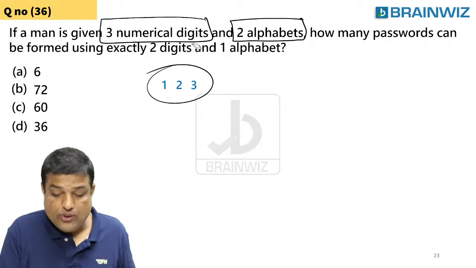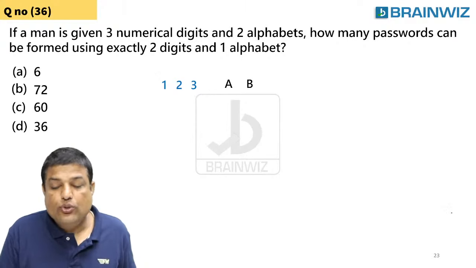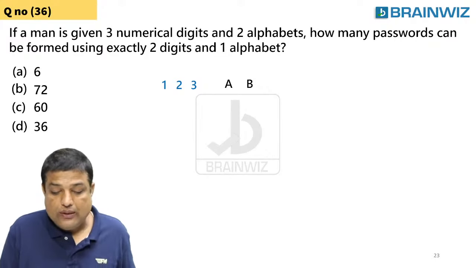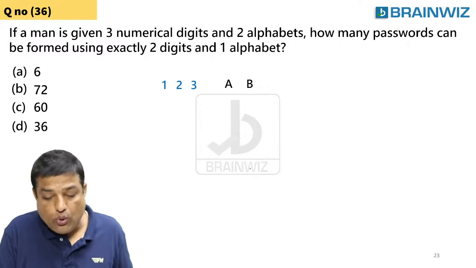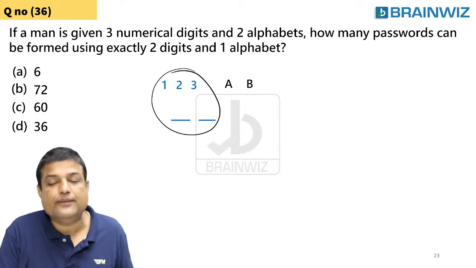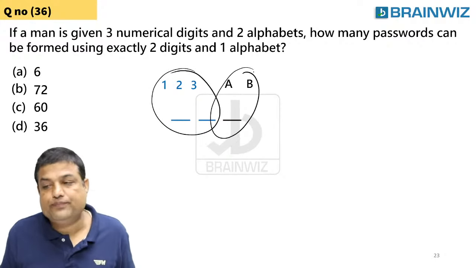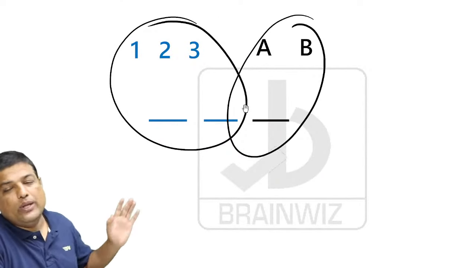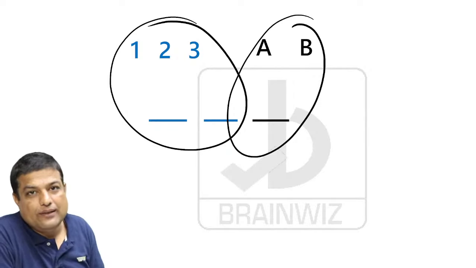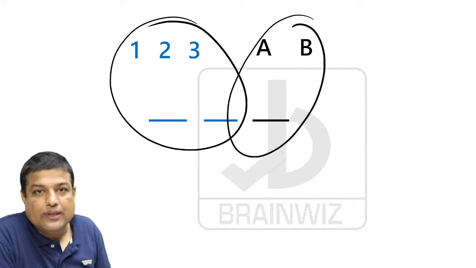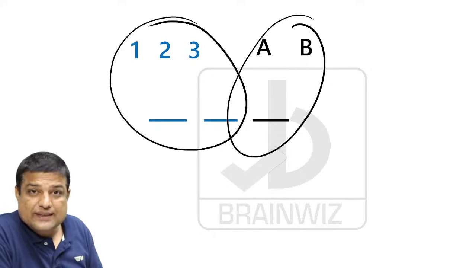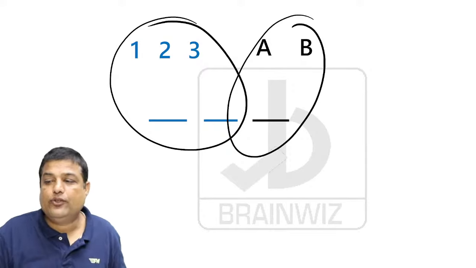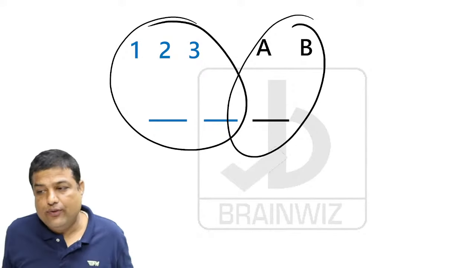2 alphabets. That's true. Okay. Now I'm taking 2 alphabets. From this, you are not supposed to take all the 3 numerical digits. You are supposed to take only 2 digits, guys. Only 2 digits from this. And you should take one alphabet from here. Are you understanding what I mean to say? You have got 3 numerical digits and 2 alphabets. So you have to make one password. That password comes with 2 digits and it should contain only 1 alphabet. Are you understanding, everybody? Am I right, everybody? Chalo.